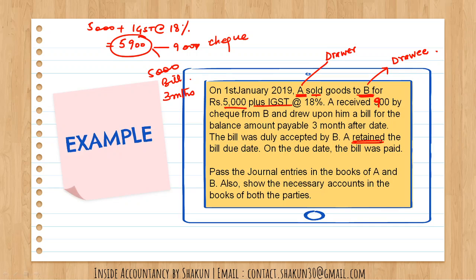He retained the bill. So we know how he used the bill. He retained the bill till due date. On the due date, the bill was paid. You need to show the journal entries in the books of A and B and the necessary accounts in the books of both the parties.